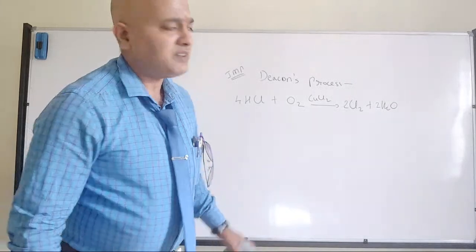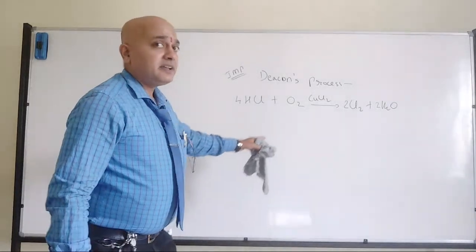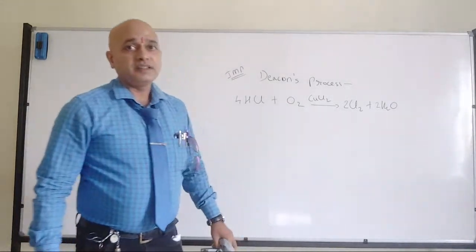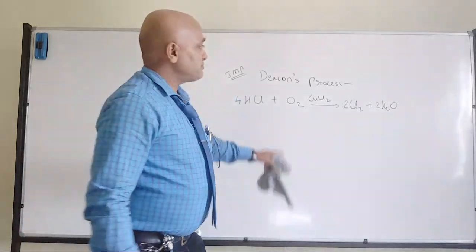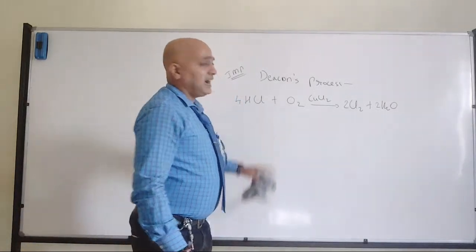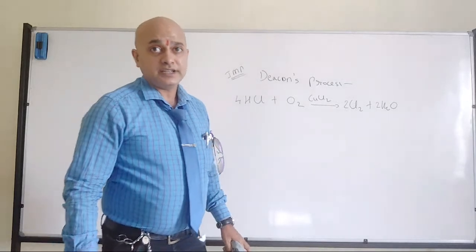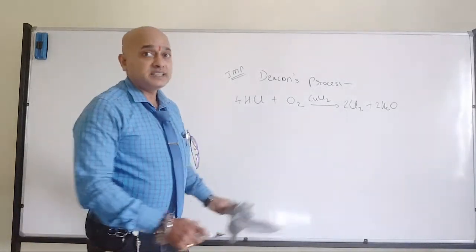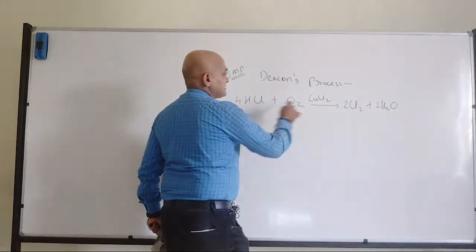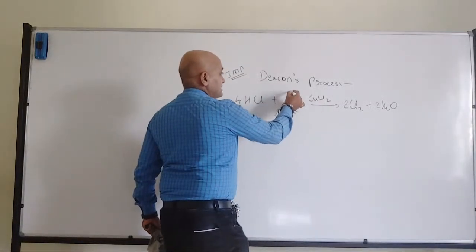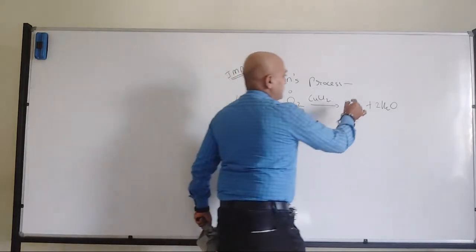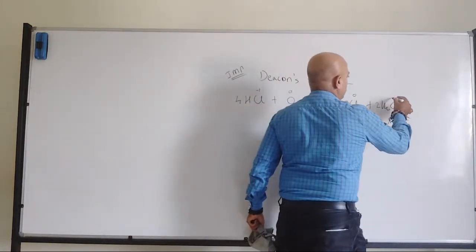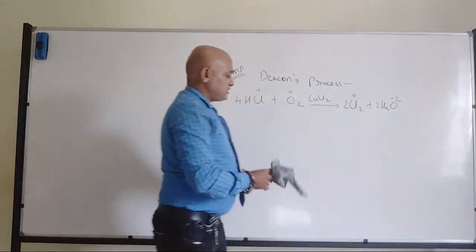Anyway, this reaction we have discussed with respect to oxygen, to prove that oxygen is an oxidizing agent. During that time we discussed this reaction where chlorine is minus 1, but here chlorine is becoming 0 and oxygen is becoming minus 2.